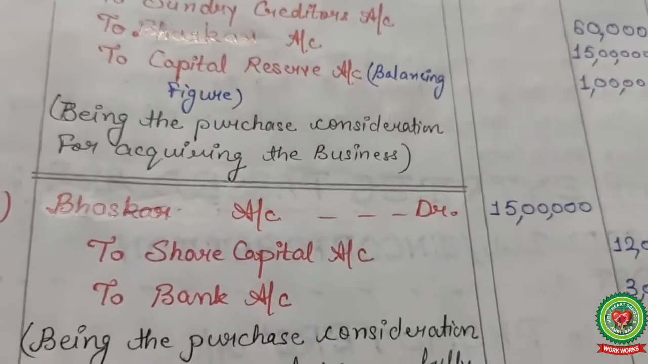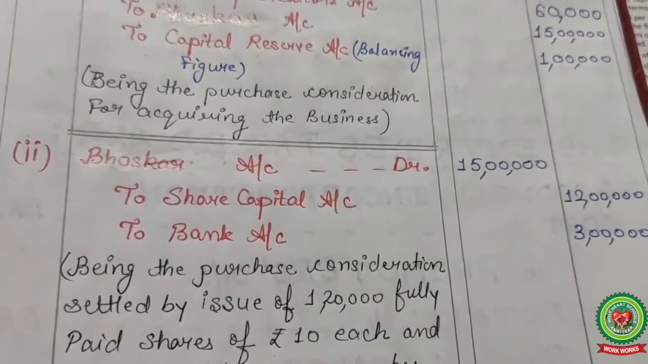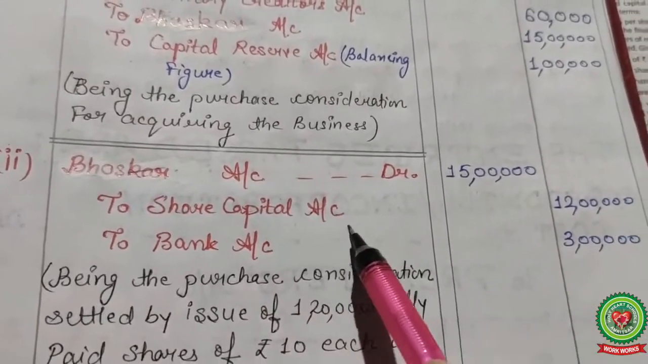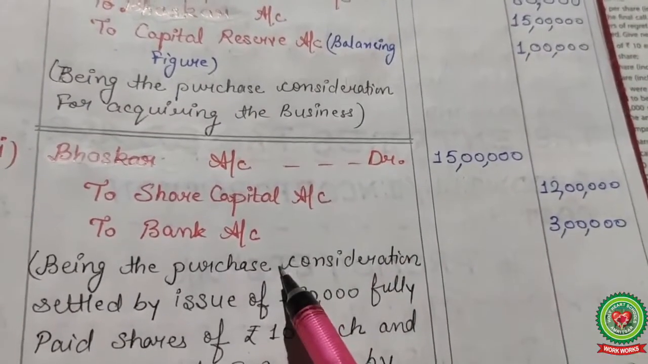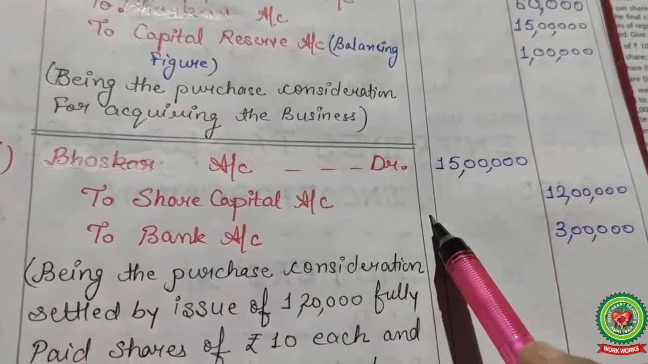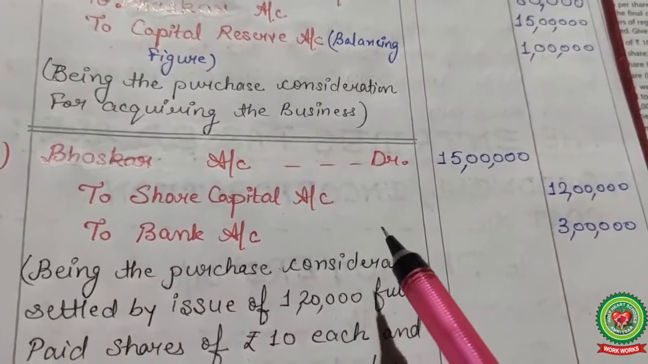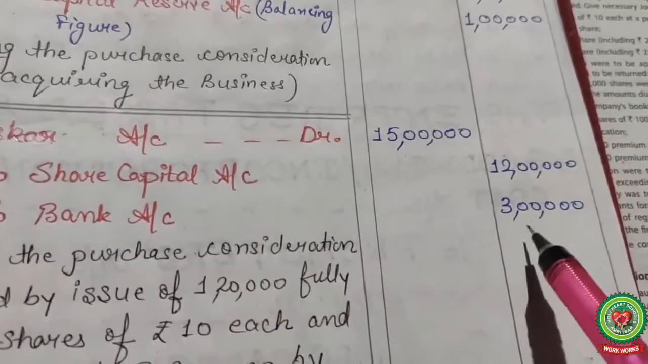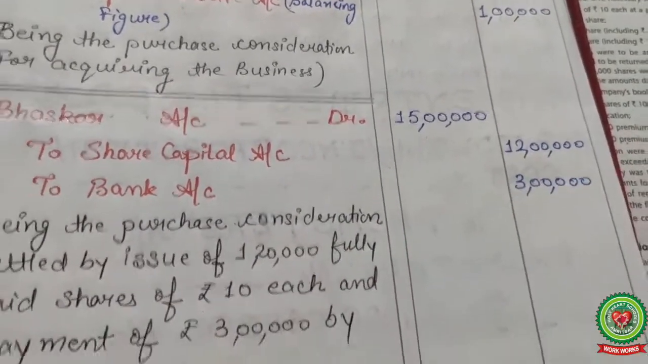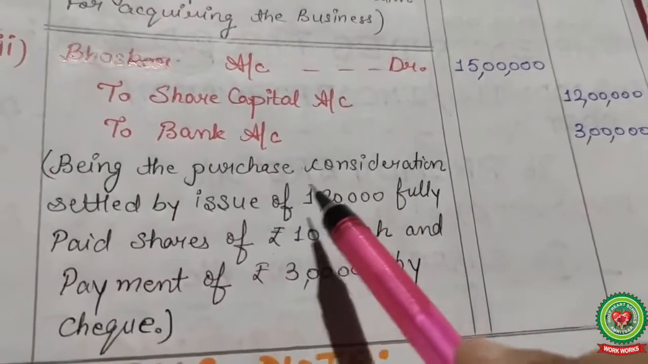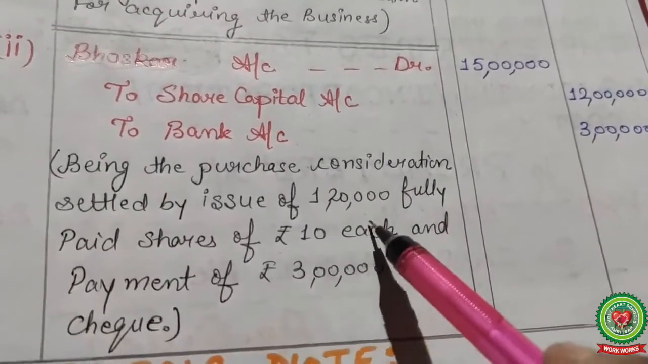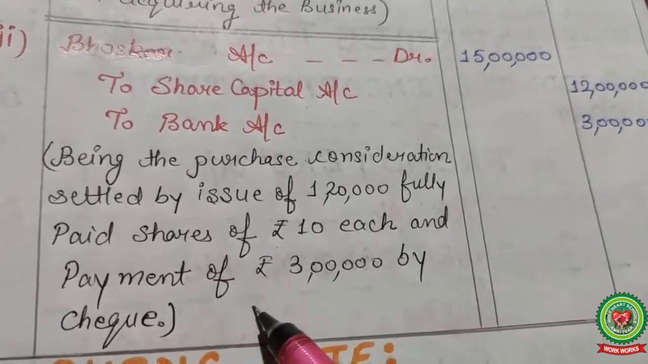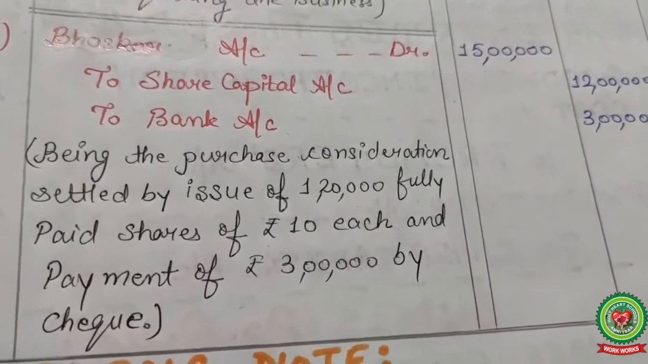Now the next point here is when shares are issued. Promoter Bhaskar account 15 lakh to share capital 12 lakh, to bank. So the 12 lakh by issued shares and the rest with the help of bank, by check 3 lakh, total 15 lakh. Being purchase consideration settled by issue of 1,20,000 fully paid shares of rupees 10 each and the payment of 3 lakh by check.